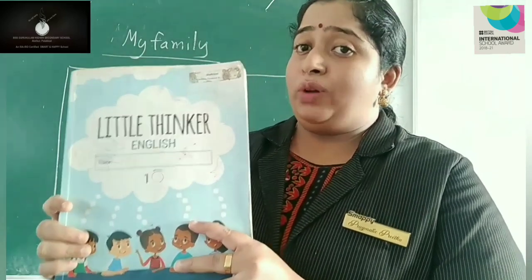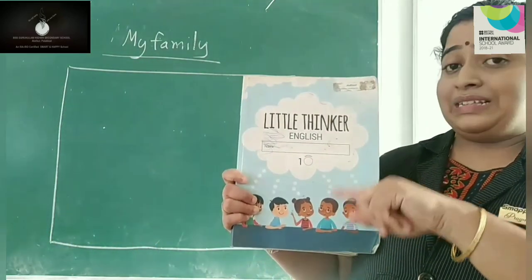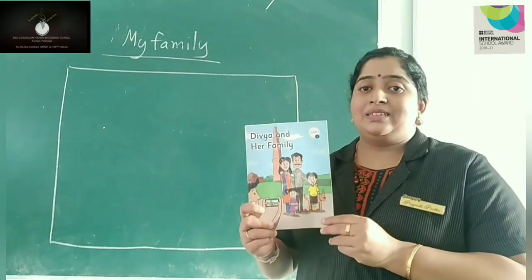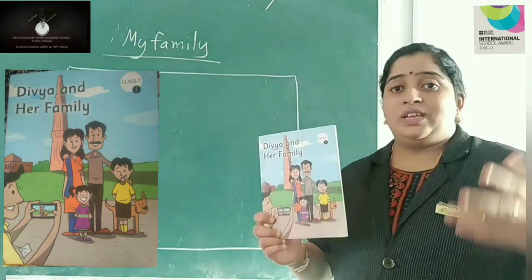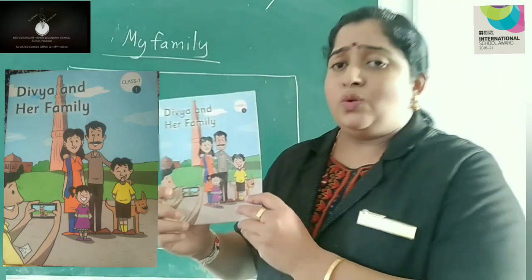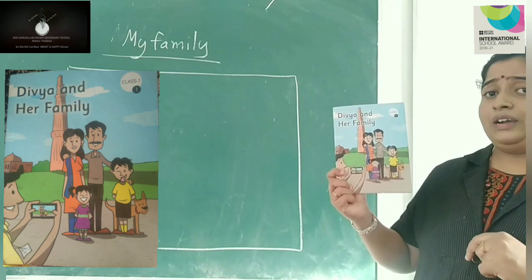You have studied in UKG also. You might have had this same book in UKG, that is Little Thinker English. This is the story book we have, that is Divya and her family. You had story books in UKG also. So this is Divya and her family. So what do you see in this picture? In the first page itself, in the cover page.